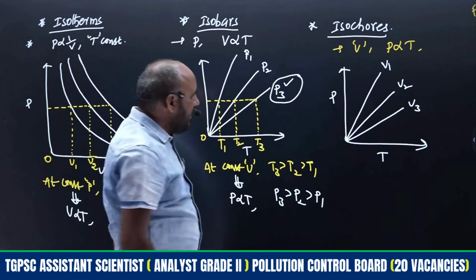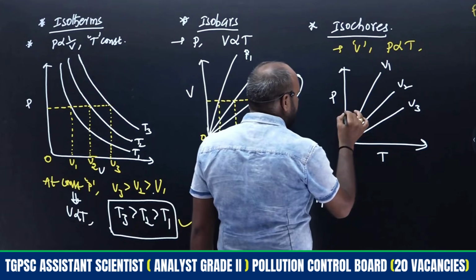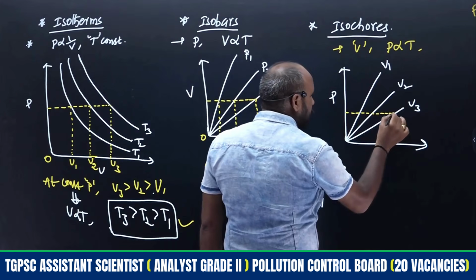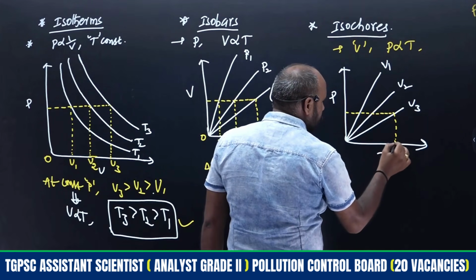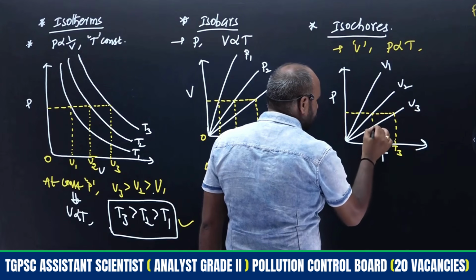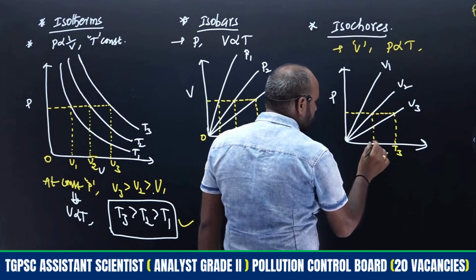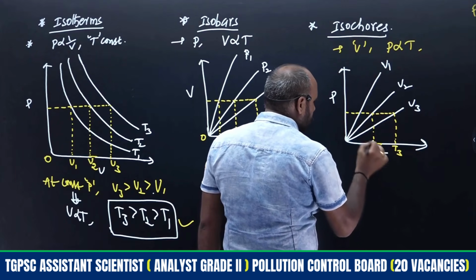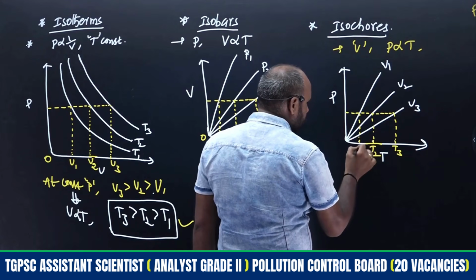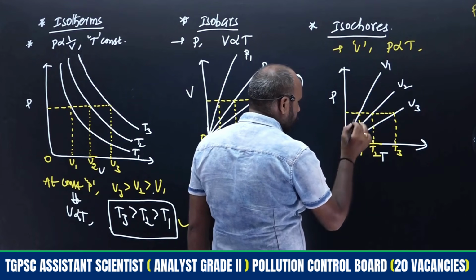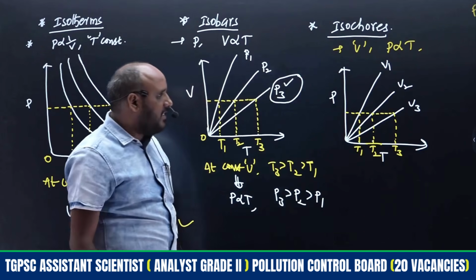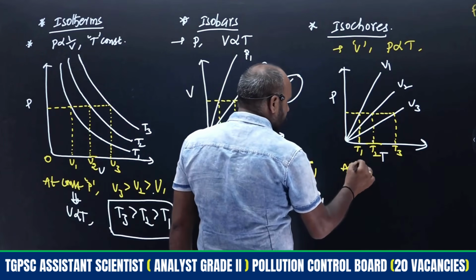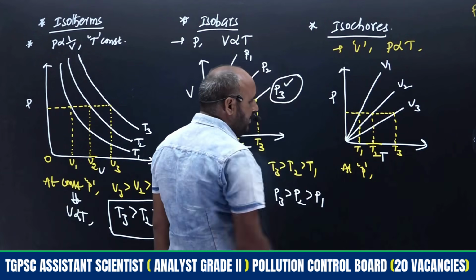So again the same, we have to apply the condition of constant pressure, right? So this V3 corresponding is T3, V2 corresponding is T2, V1 corresponding is T1. So hence at constant pressure, what is the relation here?